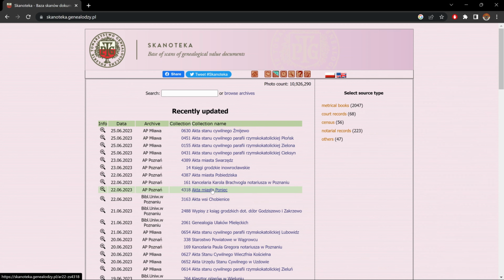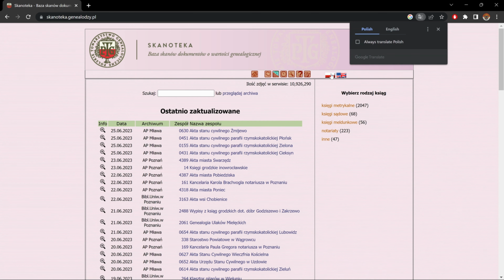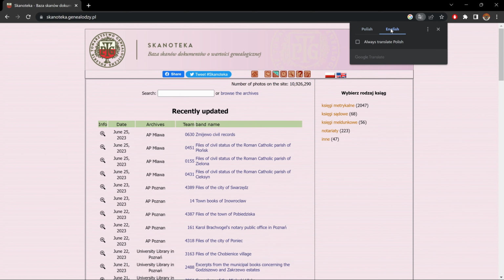Now, the problem is the titles are all in Polish, even though the website is set to English. So if we'd want to have this in English, we'd do what I showed you in my Szukaj w Archiwach video, and we turn the website back to Polish. Our translator should pop up, put that to English, and our titles come up in English.